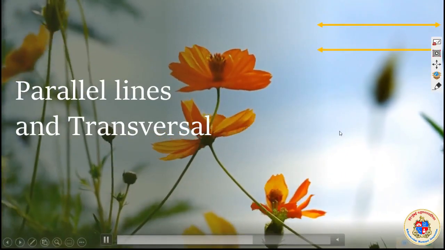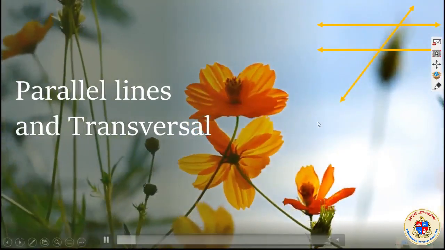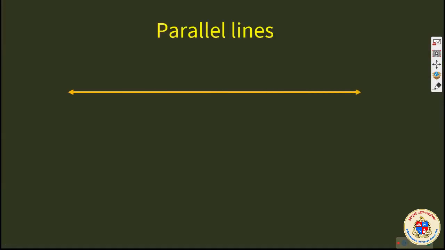You studied about parallel lines and transversal in the second lesson of your textbook, and the concept of parallel line is otherwise also very clear to you. Parallel lines are those lines which will never intersect. That means they will never meet each other. It is just like a ladder, the two poles of a ladder which will never meet, which I had shown in the last video. There are parallel lines in a window pane, that was also shown in the last video.